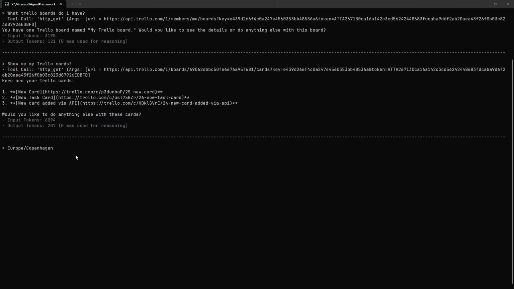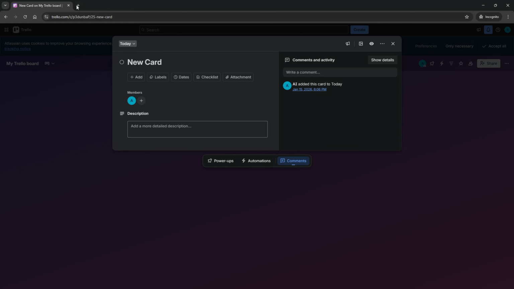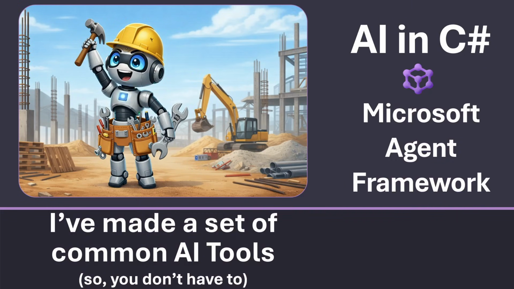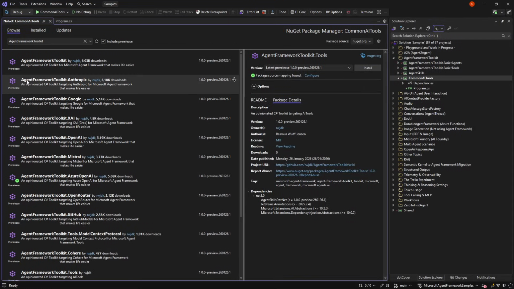So how can I do all this? I must have written a bunch of code in order to do this. And that is not the case. If we can get to the Visual Studio, there we have it. So all I had to do in order to do this was to install the Microsoft Agent Framework Toolkit that I have here.